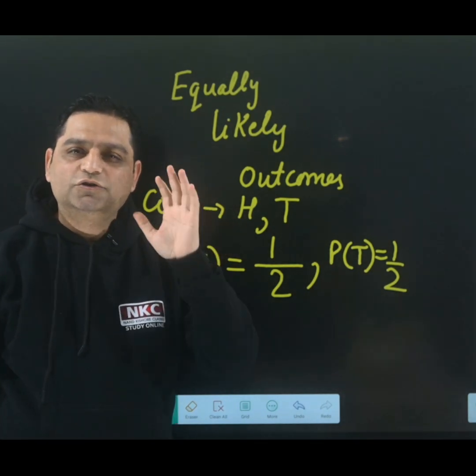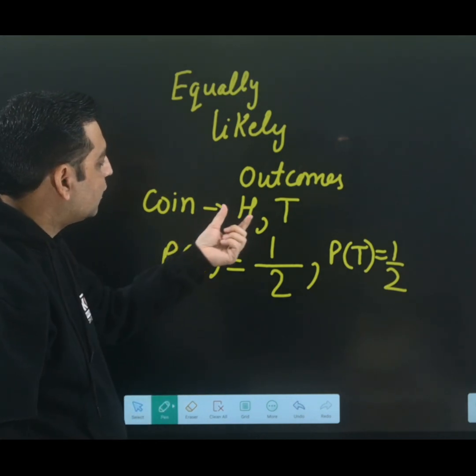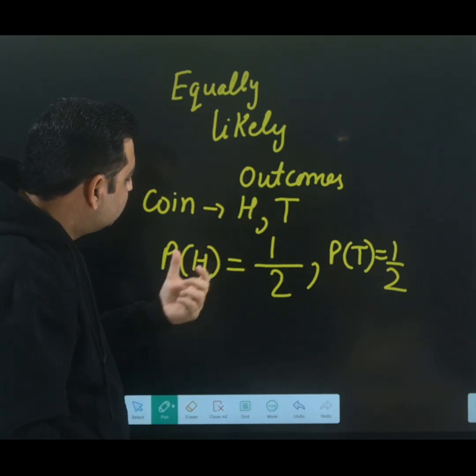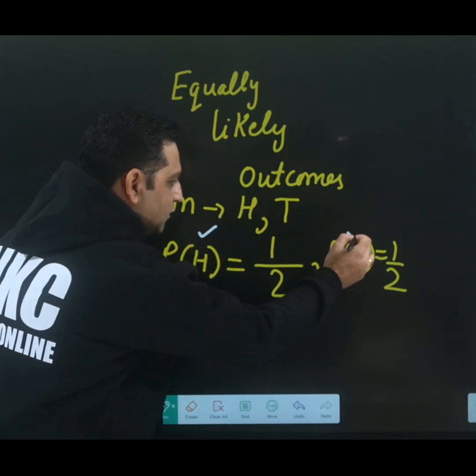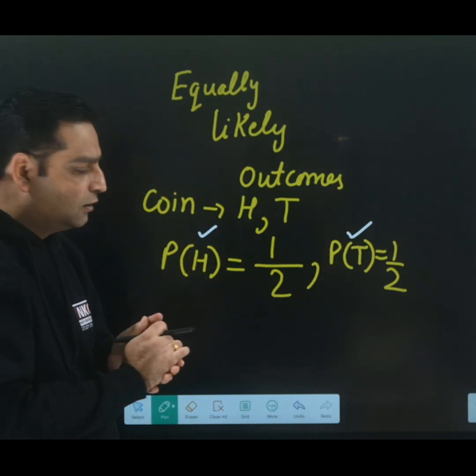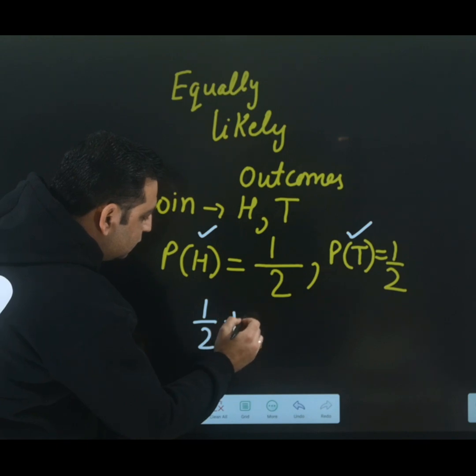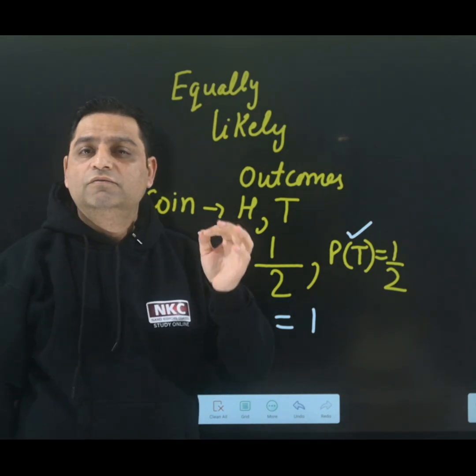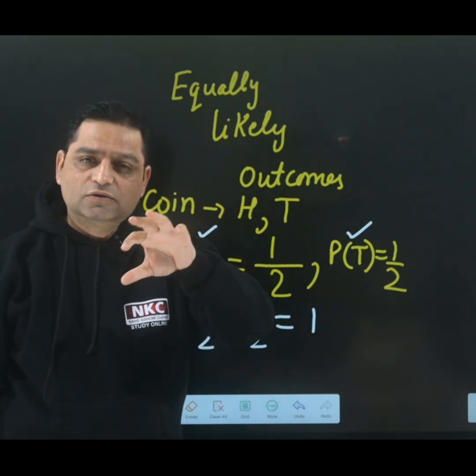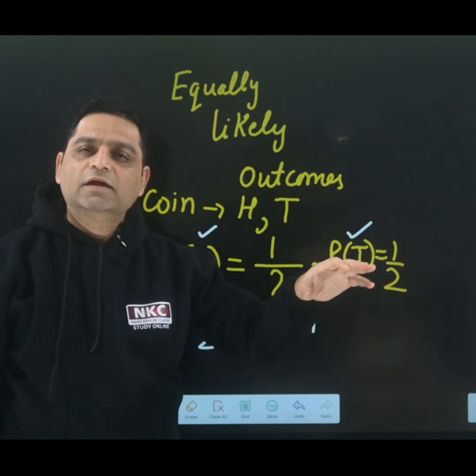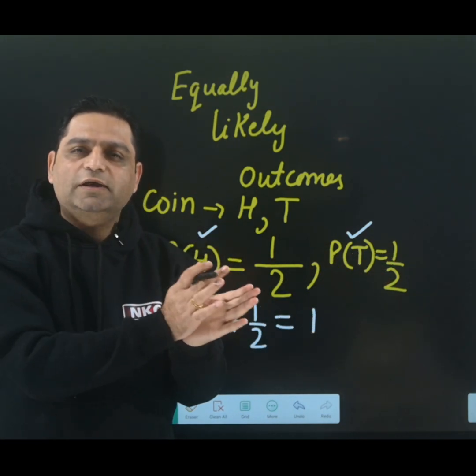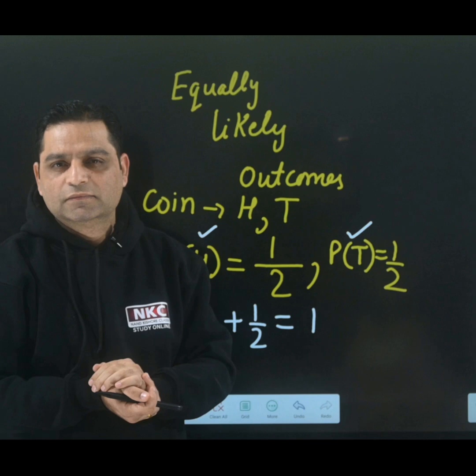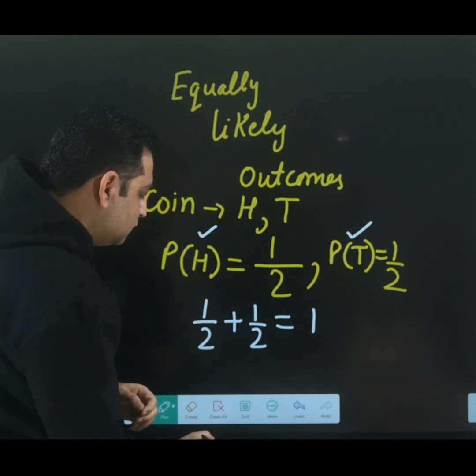One point very important which you should note here. Head and tail both are the outcomes of the same event. If I am finding individual probabilities of both outcomes, and if you add their probabilities, you will be getting 1. So do remember, for any event, whatever the different outcomes are, if you find the probability of each outcome separately and add them at the end, you are definitely going to get 1. This result is very important.